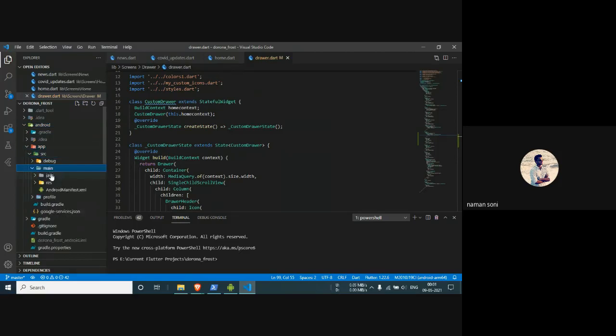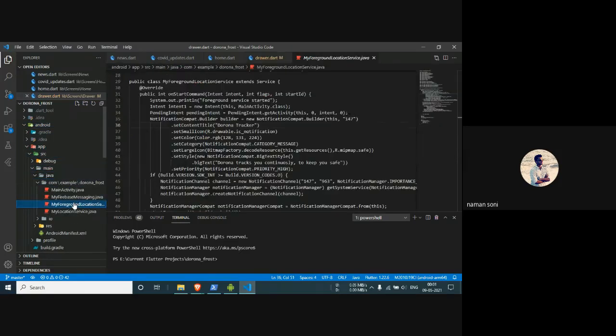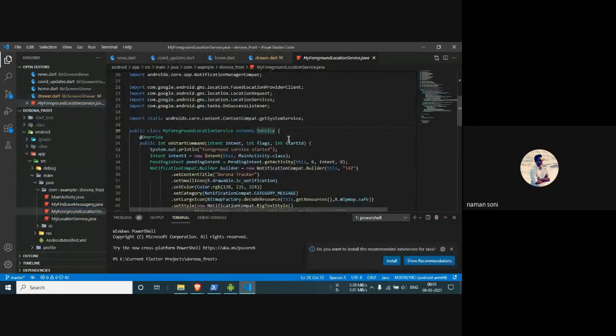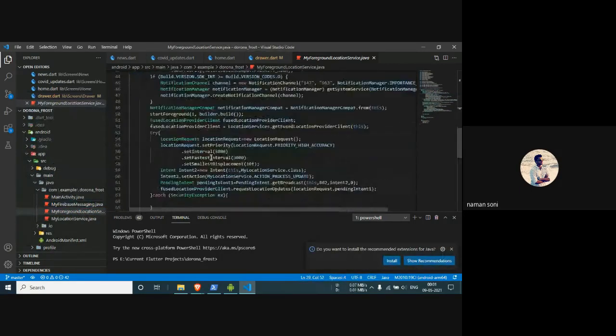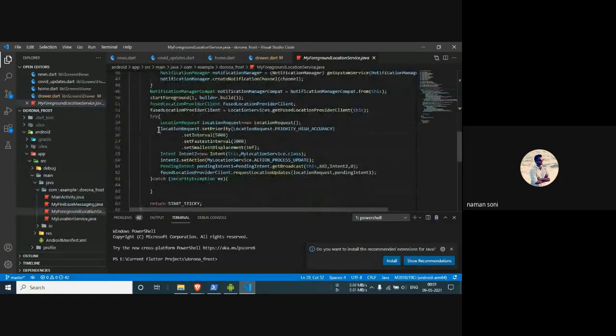You can see here how we are fetching. This is our service, this is our foreground service. Here we have started a foreground service, and this is the location request which we are doing at an interval of 5,000 milliseconds, meaning 5 seconds. Or when the user changes his location by 10 meters, meaning when the user goes ahead 10 meters, it will fetch the location, and it will update the location to the server.